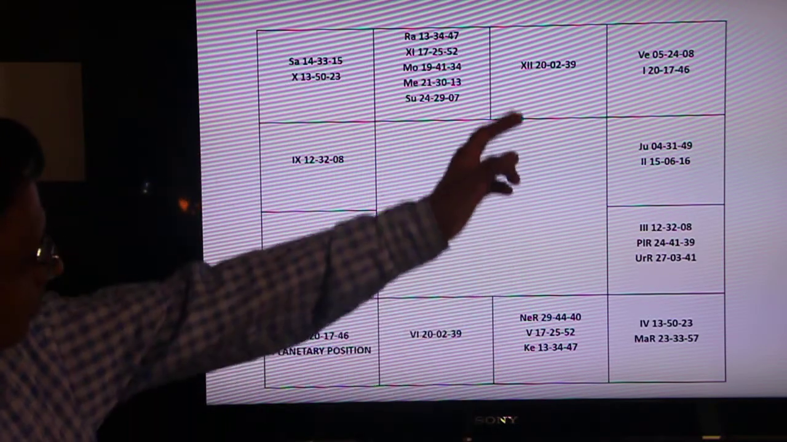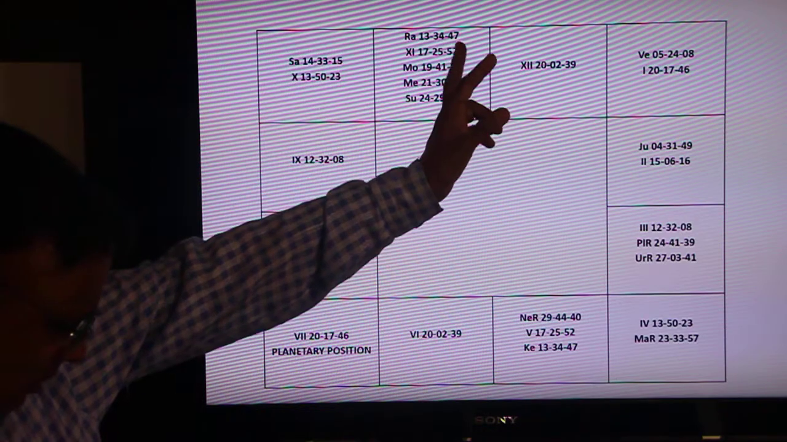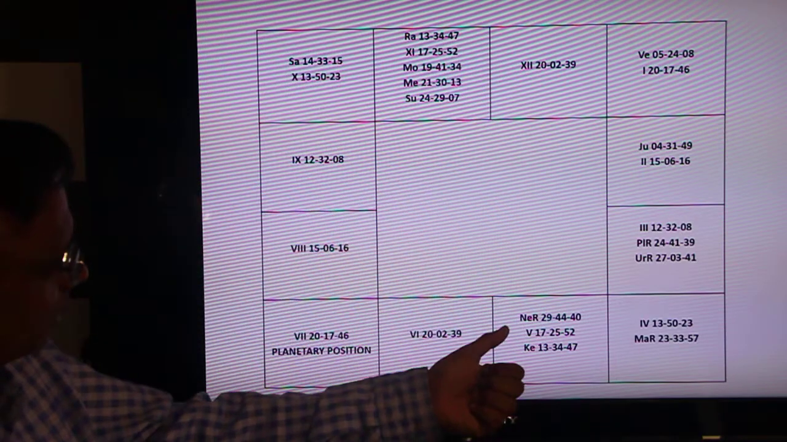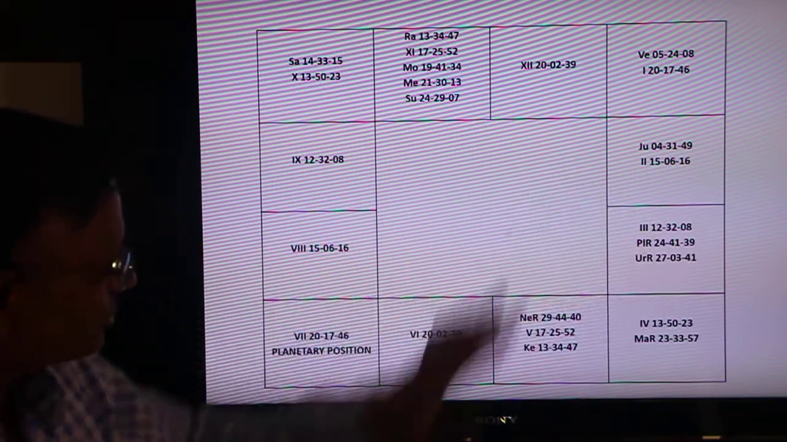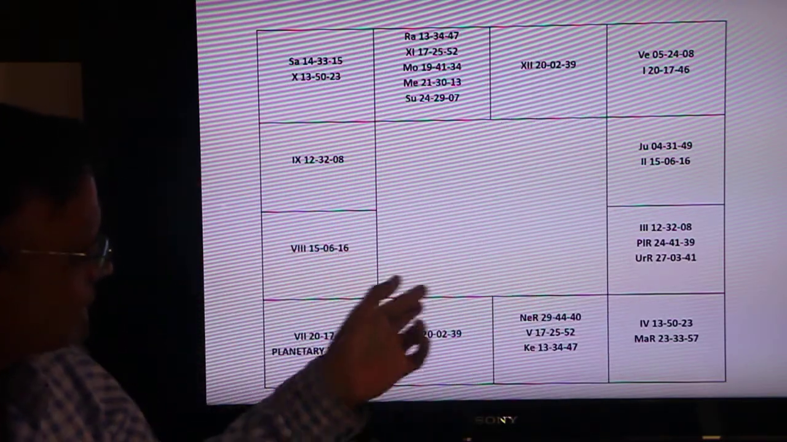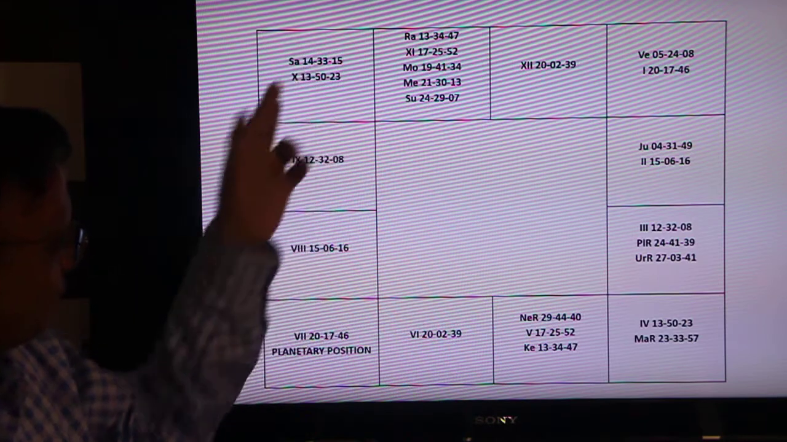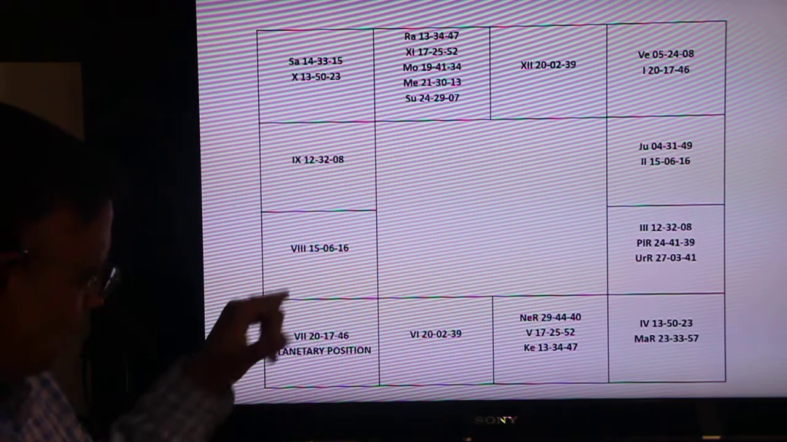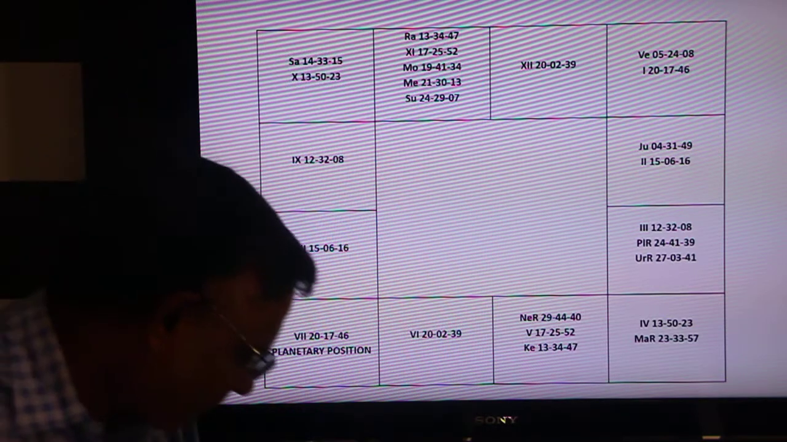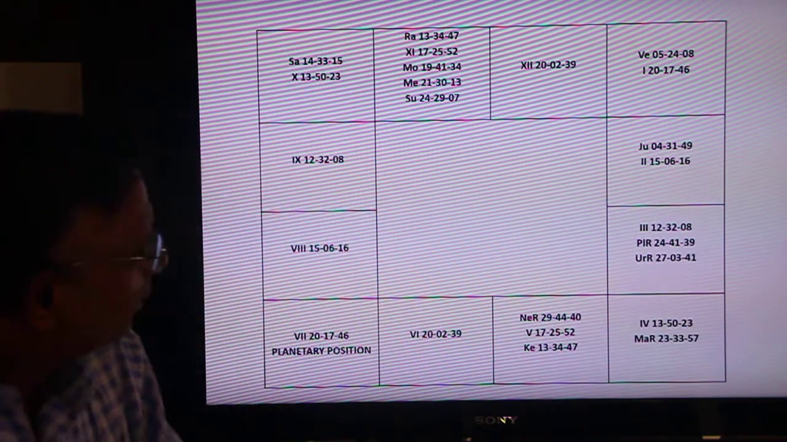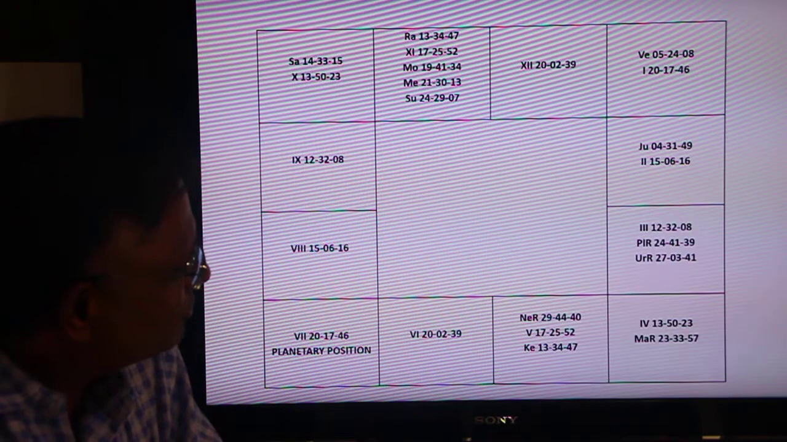Now this is Taurus, Libra. This is again Gemini, Virgo. Just for reference, I am giving you the signs of Mercury, signs of Venus, signs of Mars, and signs of Jupiter, backed up by the two signs of Saturn, Capricorn. This is the place where this person has taken birth.